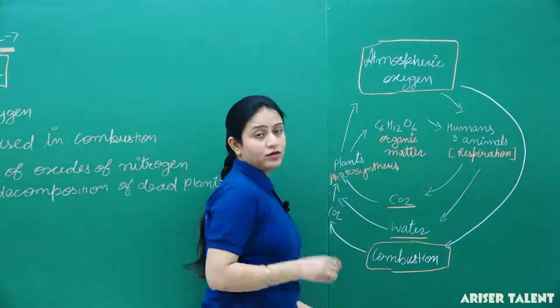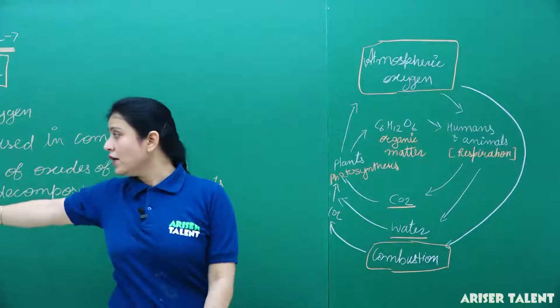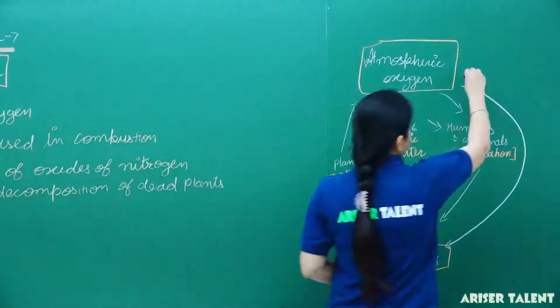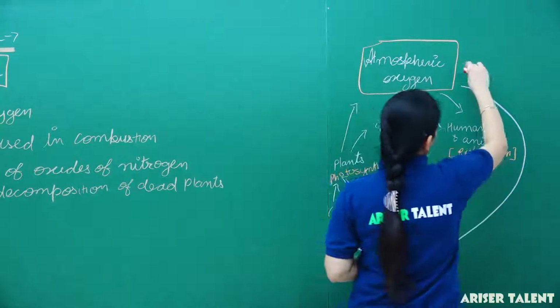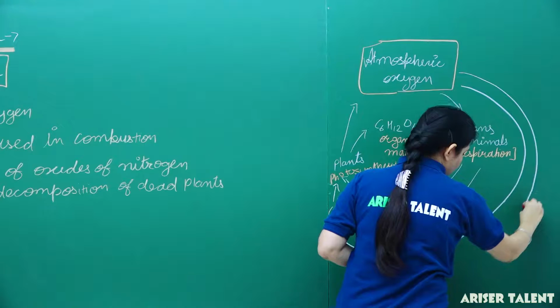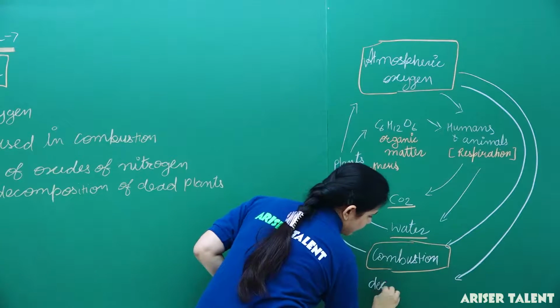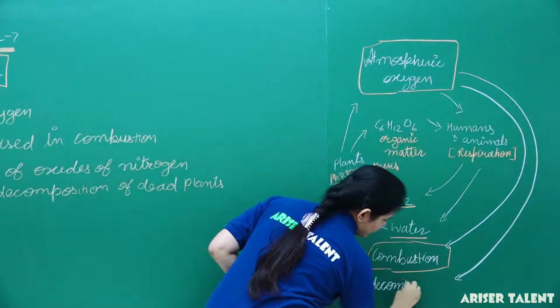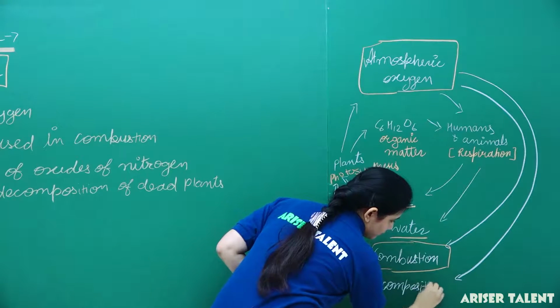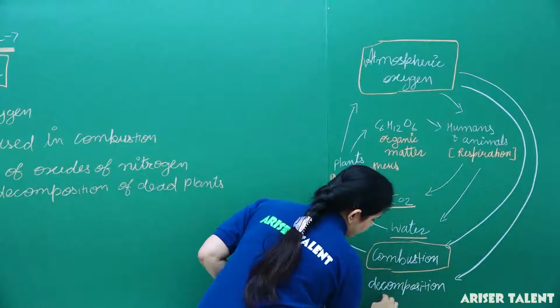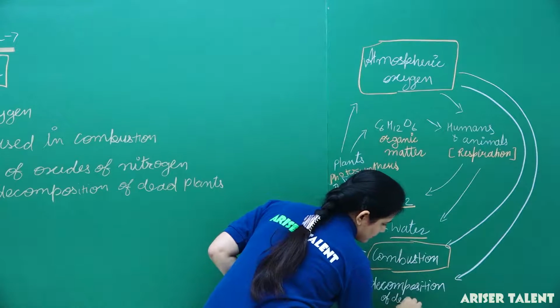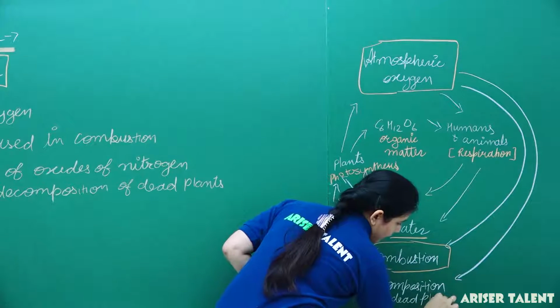Okay, beside it, oxygen is also needed for the decomposition. Okay, as I told you that decomposers use this oxygen for the decomposition of dead plants and animals.